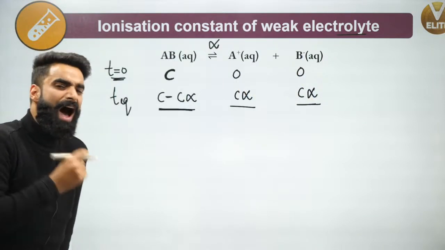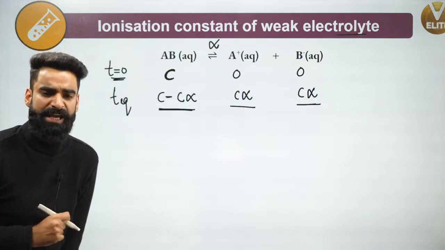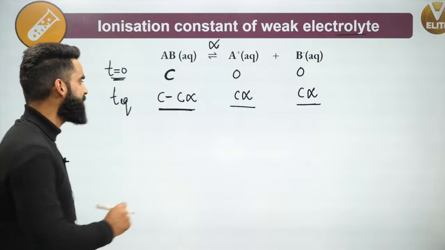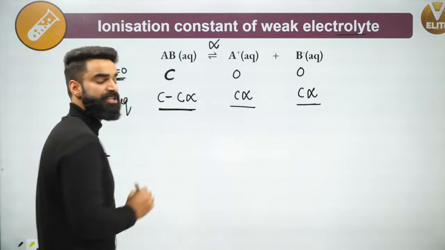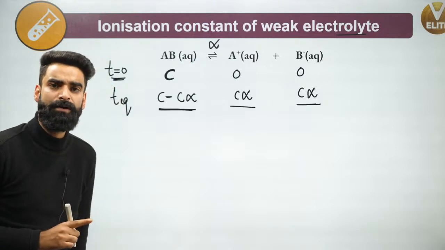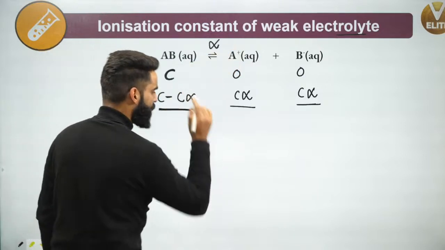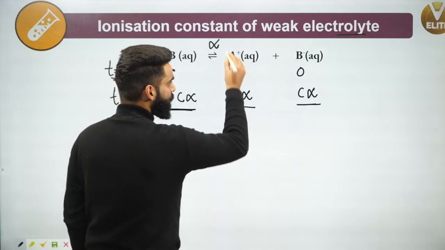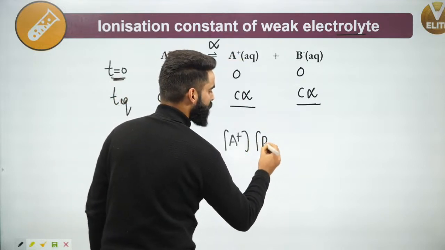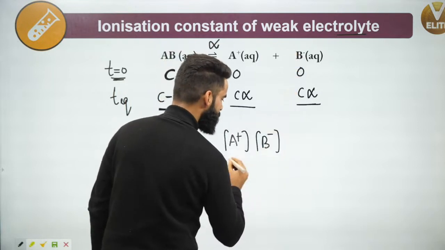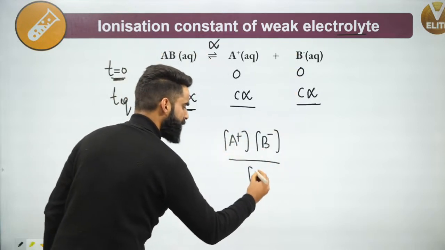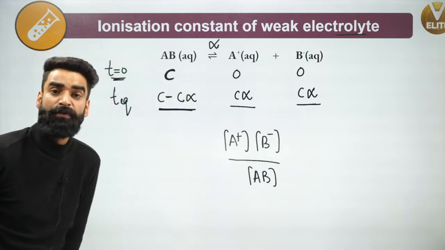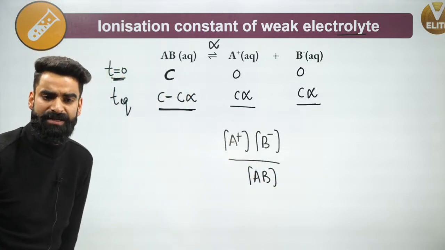Now, how did we used to write the expression for the equilibrium constant, do you remember that? I used to write the expression for the equilibrium constant as the concentration of A positive to the power 1 multiplied by the concentration of B negative to the power 1, divided by the concentration of AB to the power 1. This is how we used to write the expression for the equilibrium constant in terms of concentration.